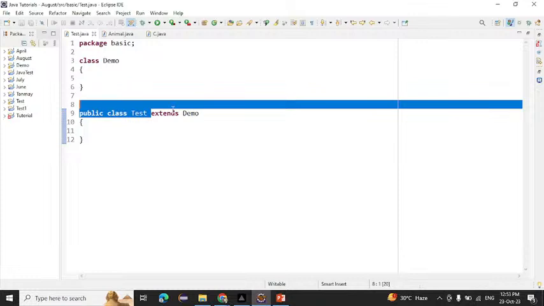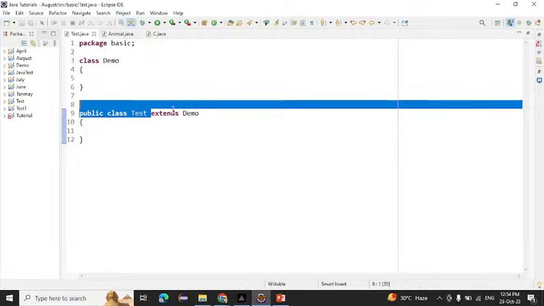Right. So what are the types which are supported by Java only? Three types. Which are the types? Except hybrid and multiple, the three are single level, multi-level, and hierarchical. Okay, three types. And what is meant by single inheritance?